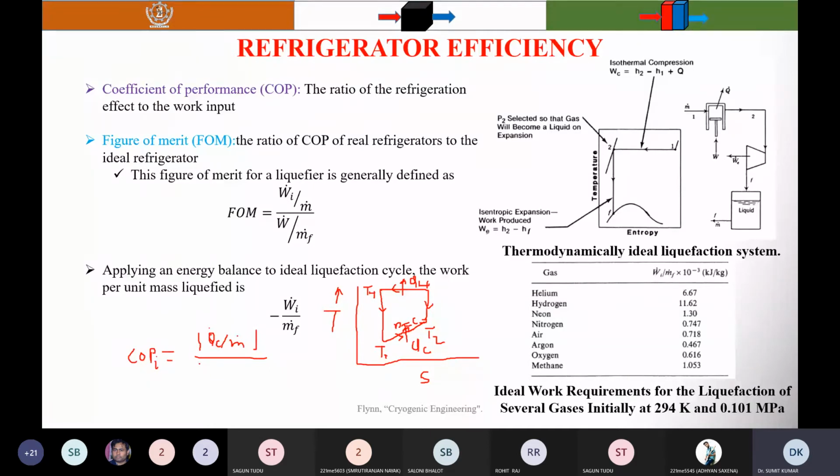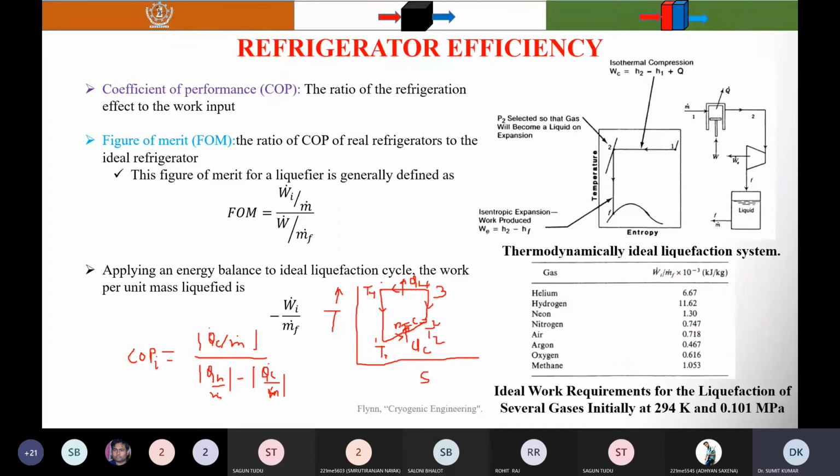So here I just divided numerator and denominator by M. So you will get QH by M minus QC by M, where I have considered the absolute value. Now you know that QC by M is equal to H2 minus H1. And this is at the constant enthalpy process, so you can write TH is equal to H3 minus H4. You can write 1, 2, 3, 4.